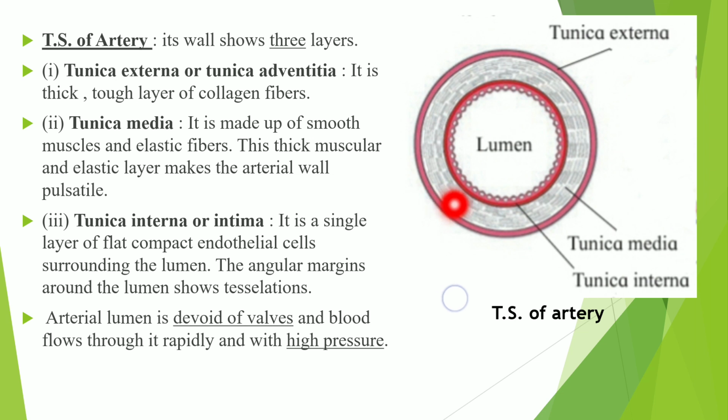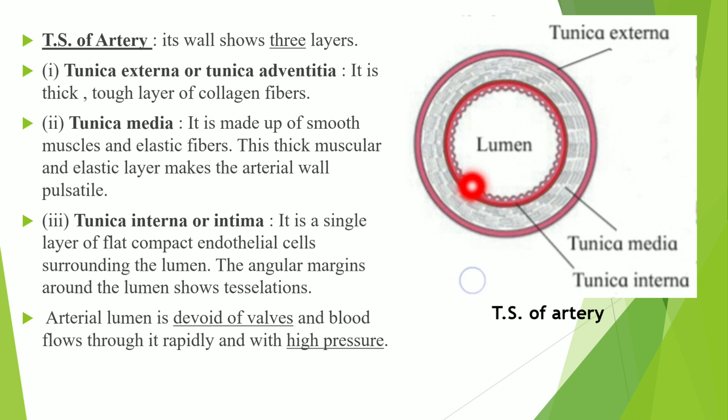Then this second wall is called as a tunica media, which is made up from smooth muscle fibers and elastic fibers. So this tunica media is a thick muscular and elastic layer which makes the arterial wall pulsatile, means it can contract and relax.